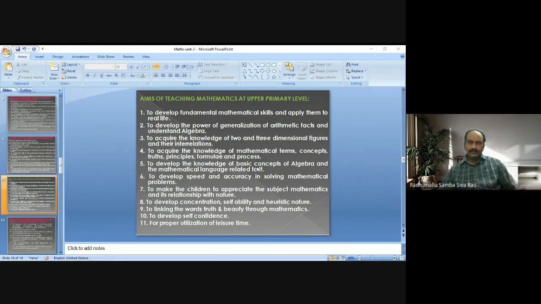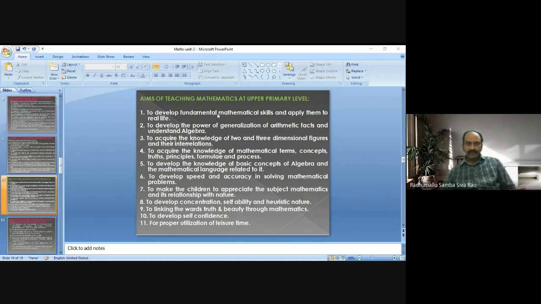If we see, some aims will repeat here. That means we develop those concepts at primary level to some extent and at upper primary level to another extent. That is the reason.